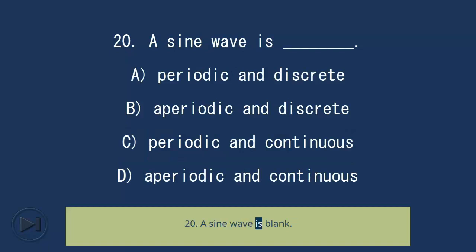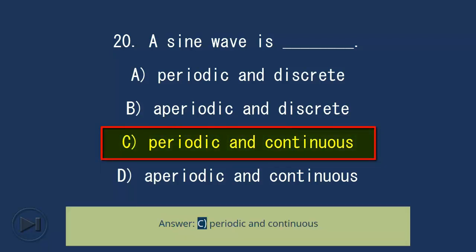A sine wave is blank. A. Periodic and discrete. B. Aperiodic and discrete. C. Periodic and continuous. D. Aperiodic and continuous. Answer, C. Periodic and continuous.